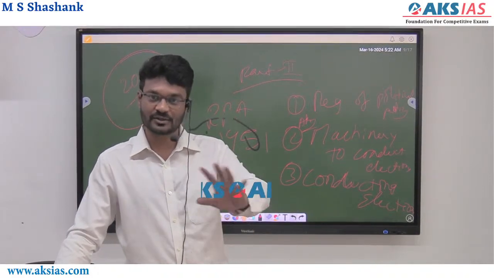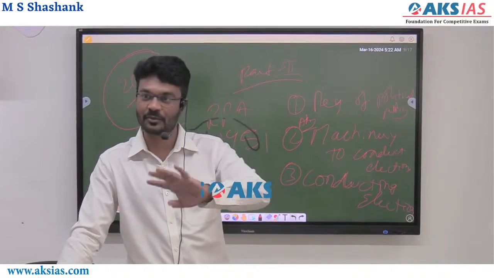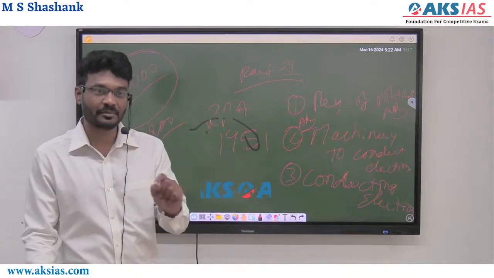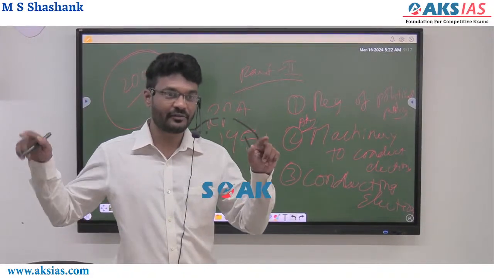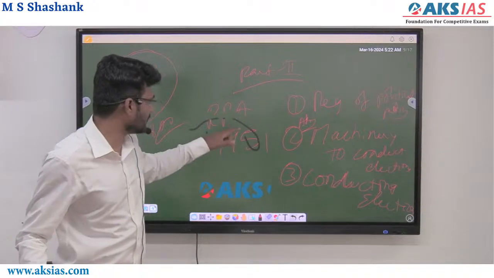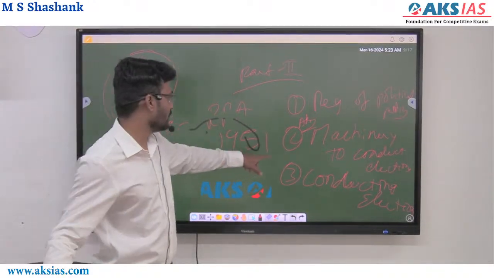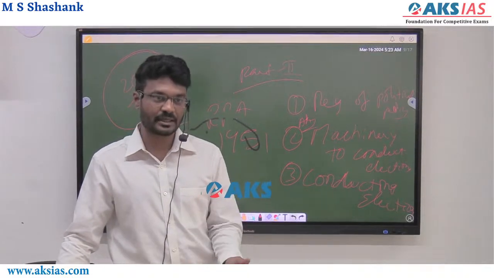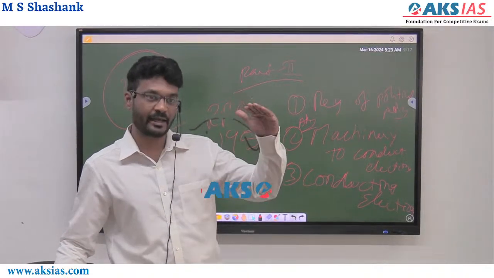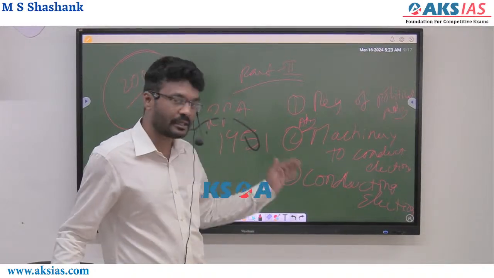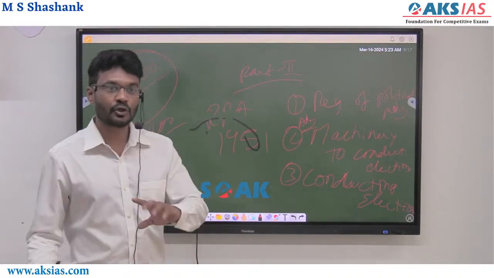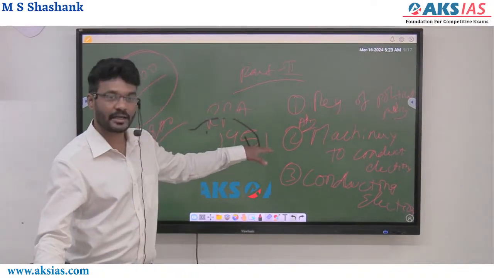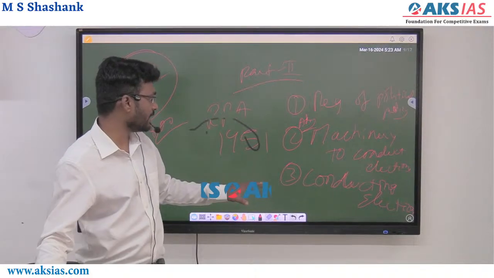Doing poll duty is not easy. Under 48 hours, they have to be very vigilant and very active, right? If any mistake is made, that affects the free and fair norm of the election. So this is a hugely challenging task for the administrative machinery. That's why if you conduct an election as a district magistrate, you will be rated high, right? It is a challenge. If anything happens, you will be blamed. The district collector will be blamed. So that's why it has to be conducted in a very organized and organic manner.